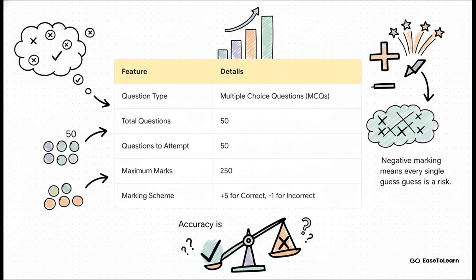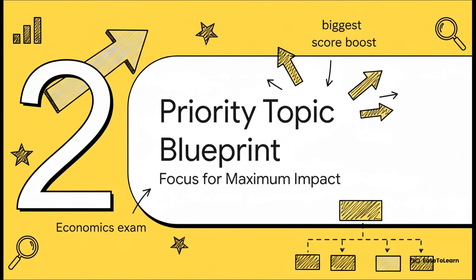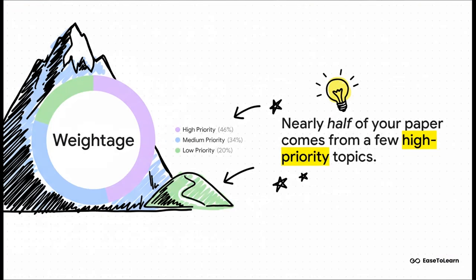All right, now for the part you've all been waiting for, this is the real secret sauce. In section 2, we're unveiling the priority topic blueprint. This is where I'll show you exactly where to point your energy to get the maximum possible score. Just look at this. It's not as scary as it looks. Almost half, 46% of your paper, comes from just a handful of high priority topics. Another 34% comes from medium priority ones and only 20% from the rest. See, that giant mountain of a syllabus suddenly looks like a much more climbable hill.